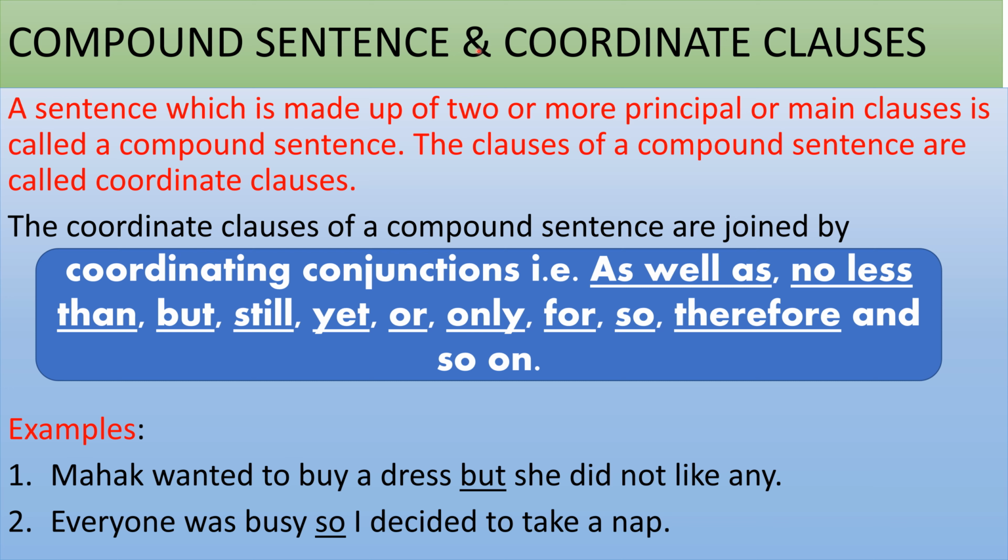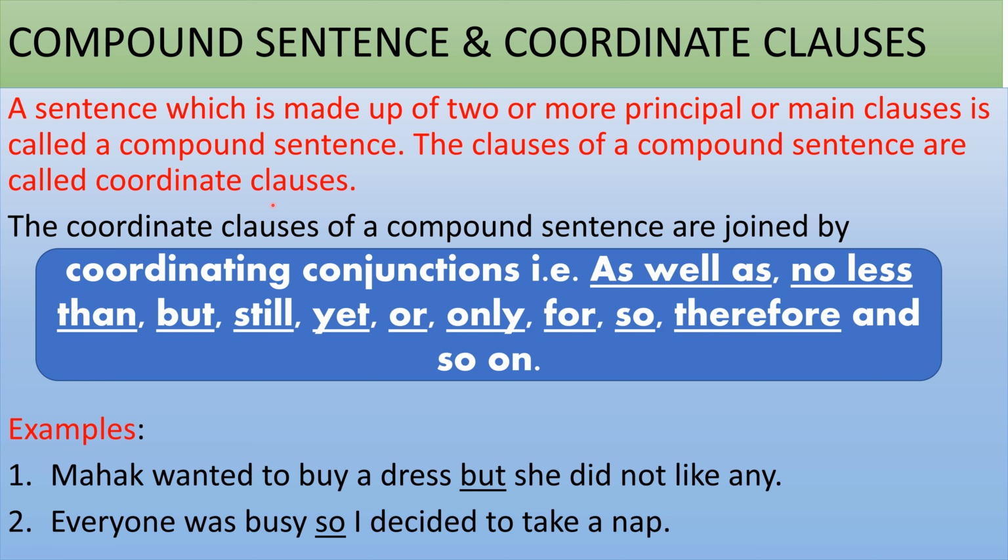Compound sentence and coordinate clauses. A sentence which is made up of two or more principal or main clauses is called a compound sentence. Means there will be two main clauses that will be joined using a coordinating conjunction. The clauses of a compound sentence are called coordinate clauses.